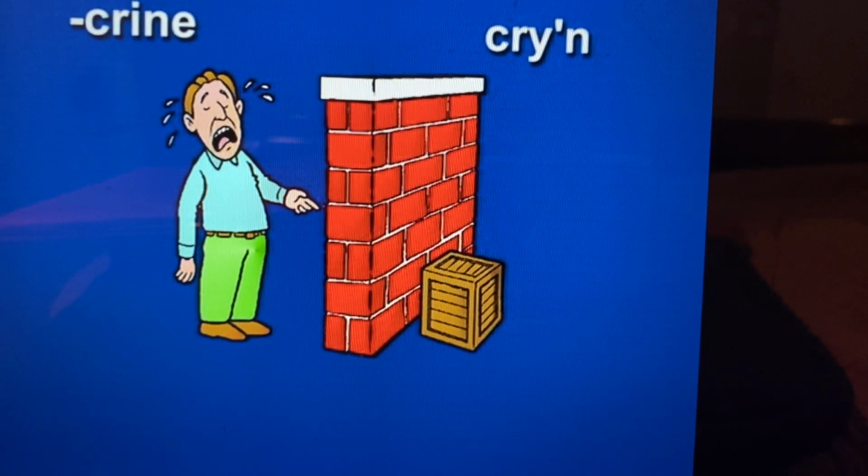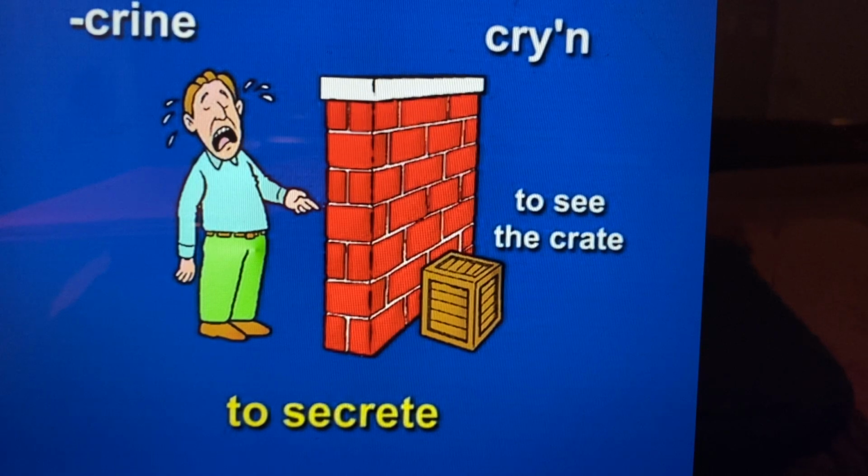Crine, crying to see the crate, to secrete. Two times. Crine, cryin, to see the crate, to secrete. Crine, cryin, to see the crate, to secrete.